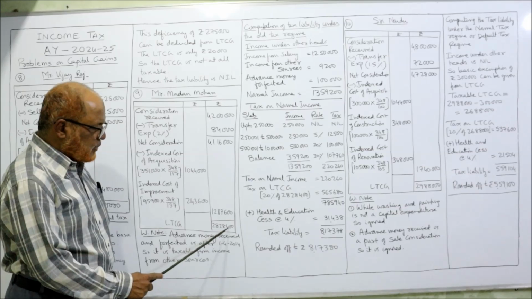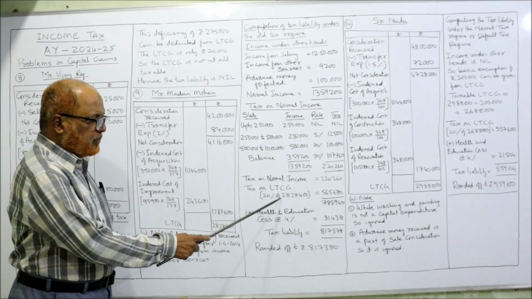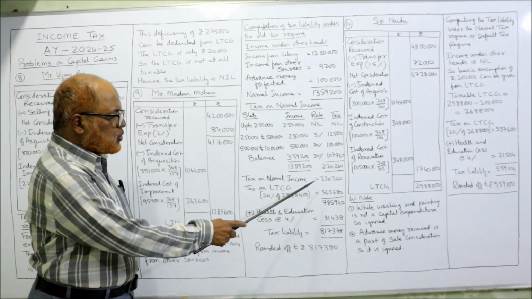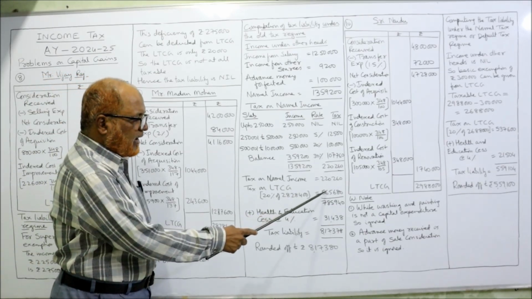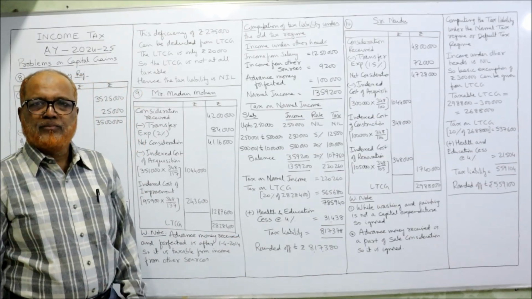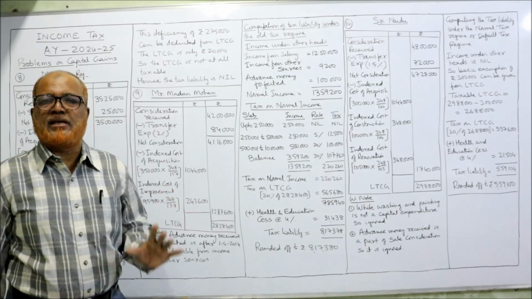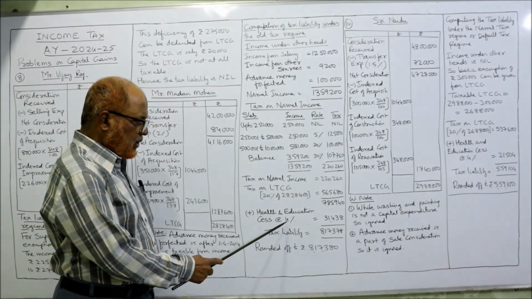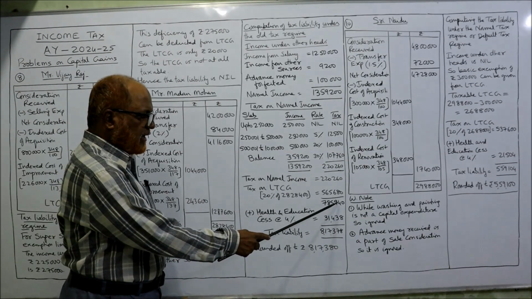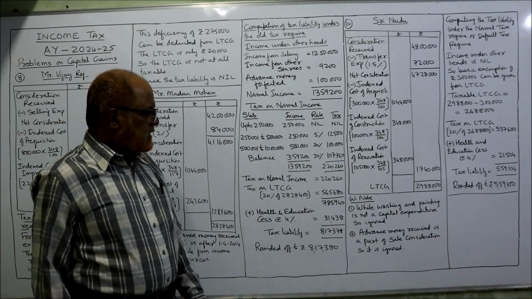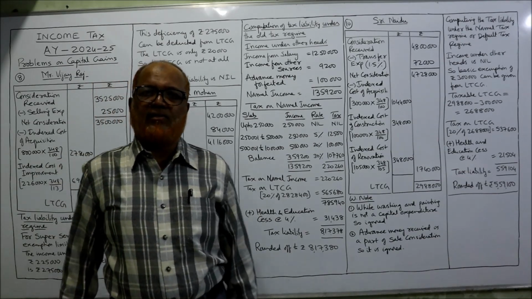So tax on normal income 2,20,260. Tax on LTCG: LTCG is 28,28,400 into 20%, 5,65,680. Take the total, 2,20,260 plus 5,65,680, 7,85,940. To this you add compulsory health and education cess 4%. So 4% of 7,85,940 comes to 31,438. Add up both, 8,17,378.